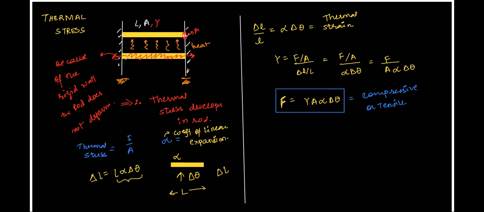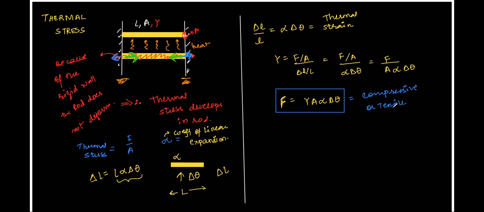So what's happening is this rod is trying to push the wall in the right and left directions. Similarly, because the rod is actually not moving, that means definitely the wall is also applying a force on the rod in the opposite direction. Recall Newton's third law, every action has an equal and opposite reaction. So the rod is trying to make the wall move and the wall is trying to make the rod move, but nobody is successful, right? Both of them are just trying it.